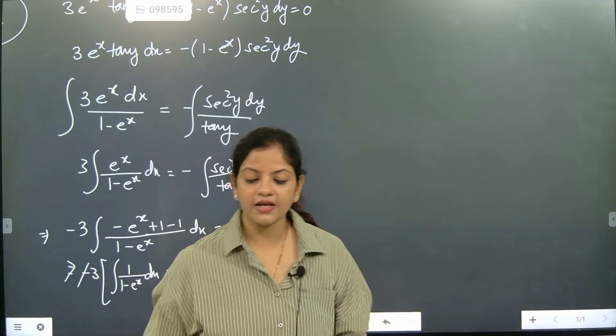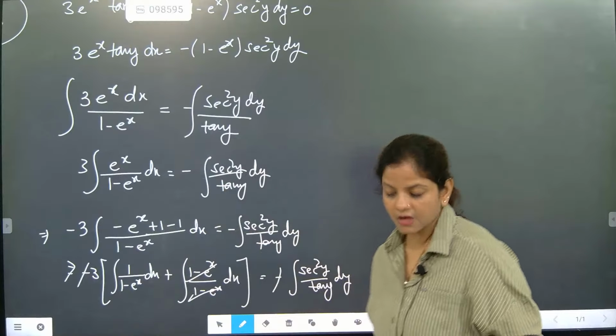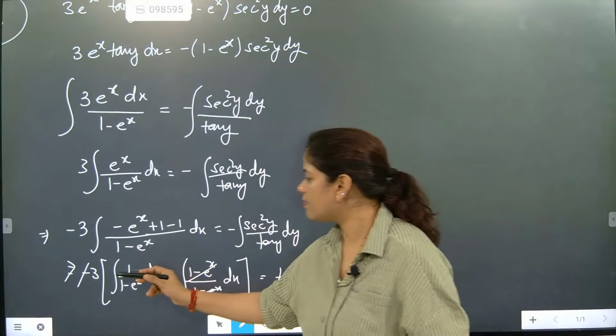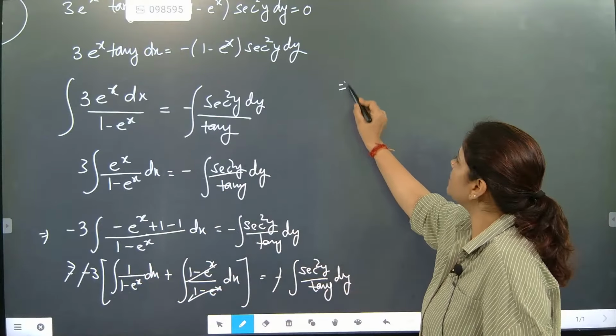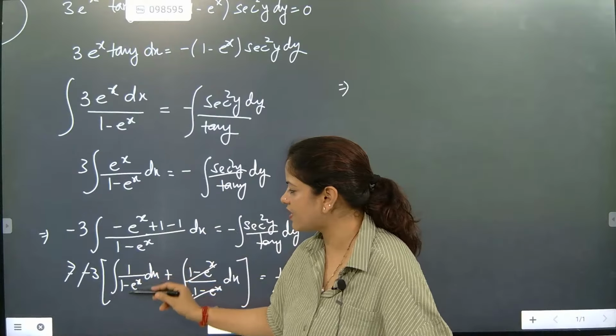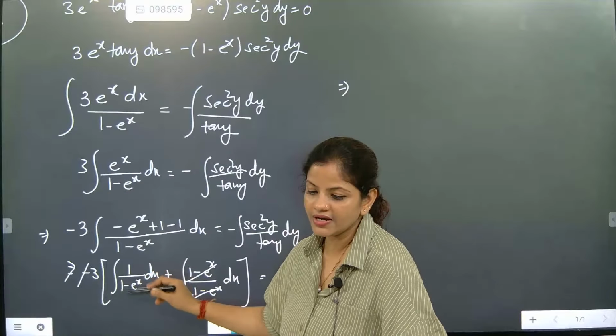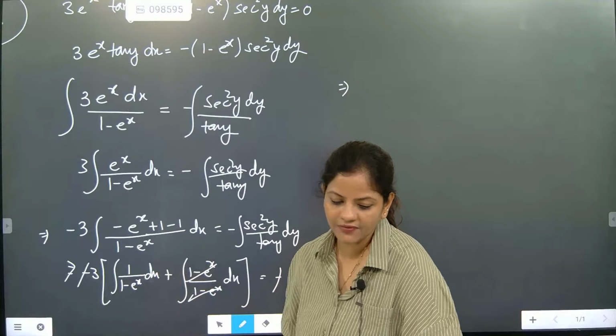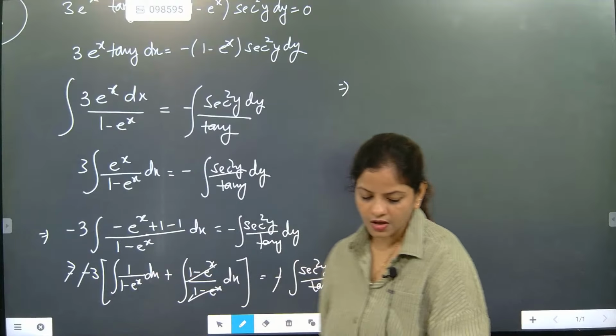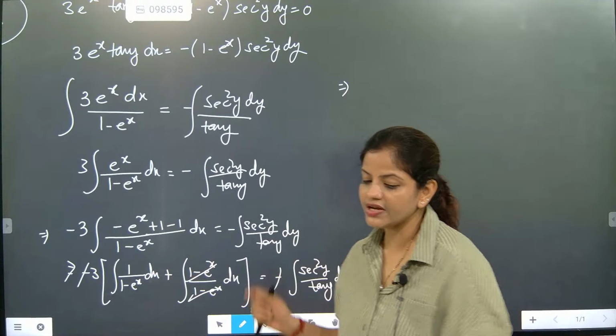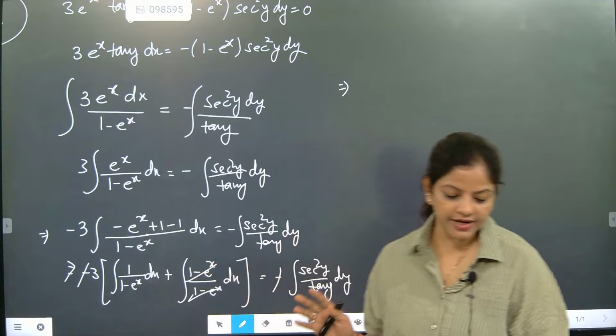I hope everybody is listening. Come on, see this part. So here minus 1. Directly we can write, because this section is coming as 1 minus e to the power x. So directly we can apply log. Come on, check this one out. Directly we can write it with log and get the answer better.